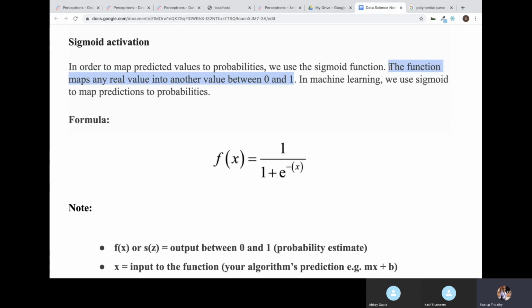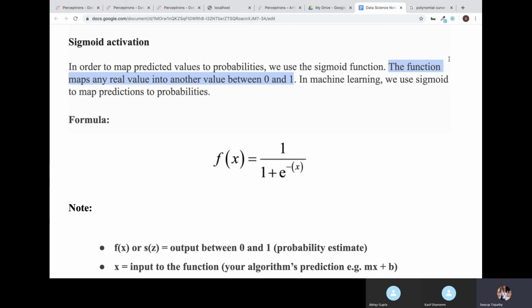This sigmoid function is used in deep learning as well. When you learn deep learning and neural networks, you will see there are a lot of activation functions used in neural nets. Activation functions are a major building block in neural nets, and one of them is the sigmoid activation function.